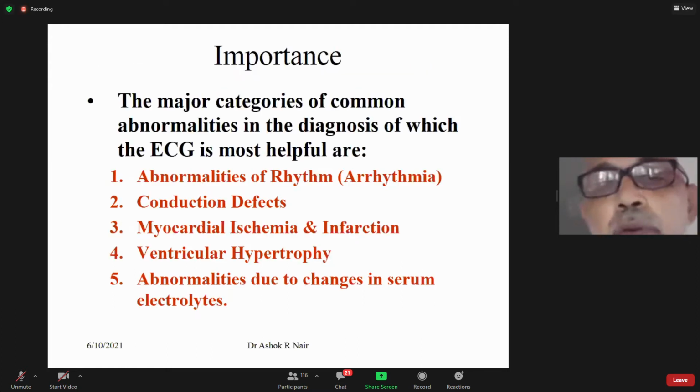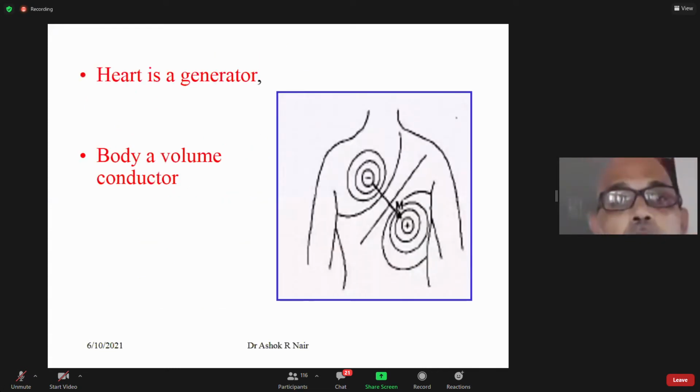Briefly, the importance of ECG. It is useful in the diagnosis of abnormality of rhythm, conduction defects, myocardial ischemia and infarction, ventricular hypertrophy, and abnormality due to changes in serum electrolytes. All these five we'll be looking at probably in the next class. We said that the heart is a generator and the body is a volume conductor.